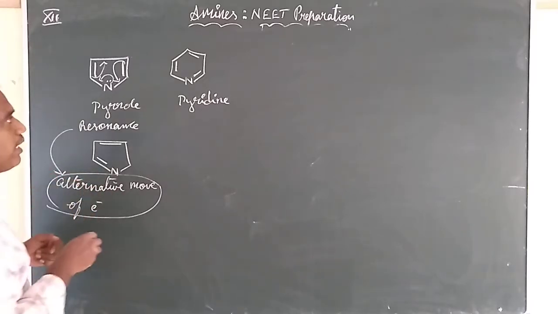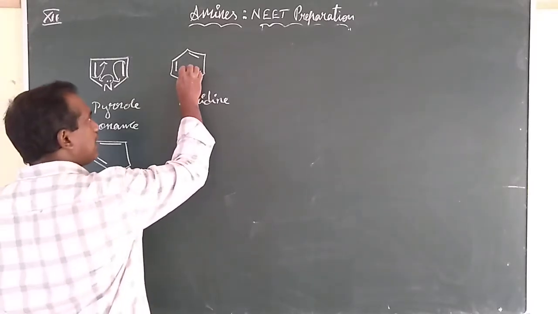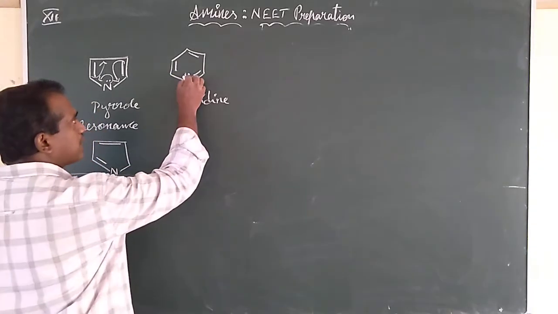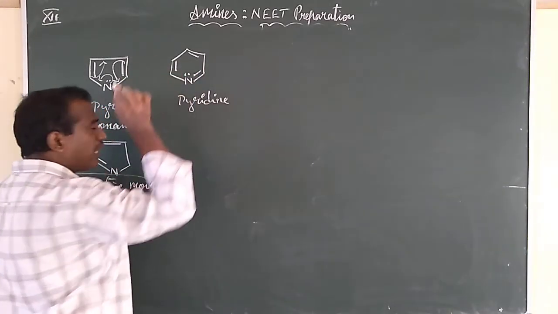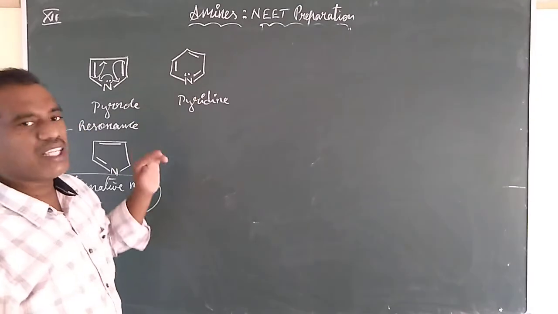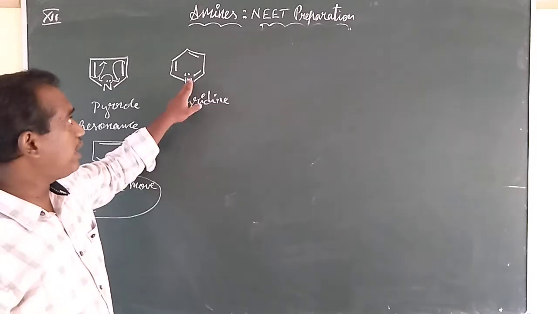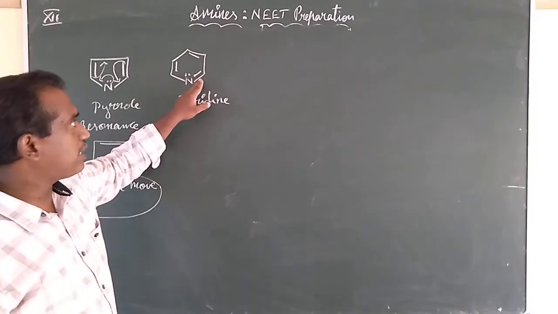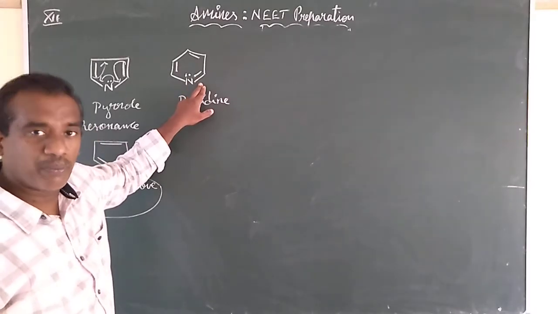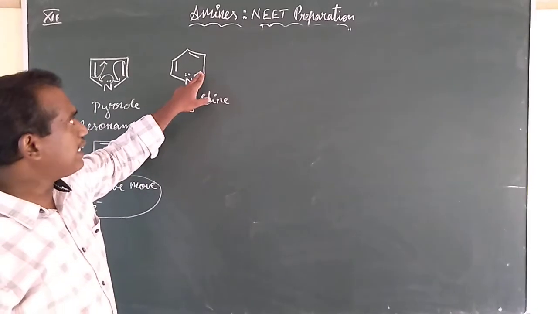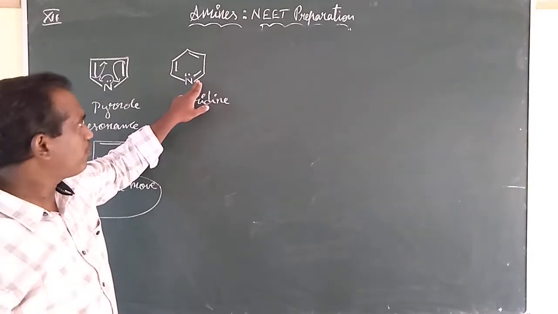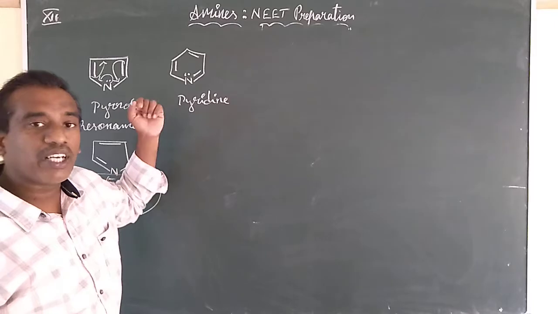But in the case of pyridine, you can observe that on the nitrogen a lone pair is there, and beside the lone pair there is a pi bond within the ring. You may think alternative resonance is there, but wherever a pi bond is beside the lone pair, this type of structure will be more basic because pi bond is a nucleophilic center, and that makes the lone pair readily donated.